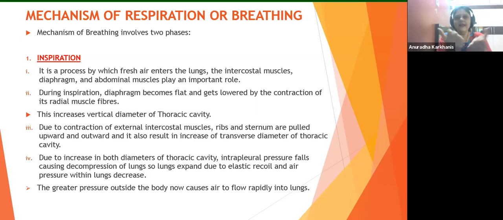First, the radial muscles will be pulled, causing the diaphragm to get flattened. So the longitudinal volume is going to increase.